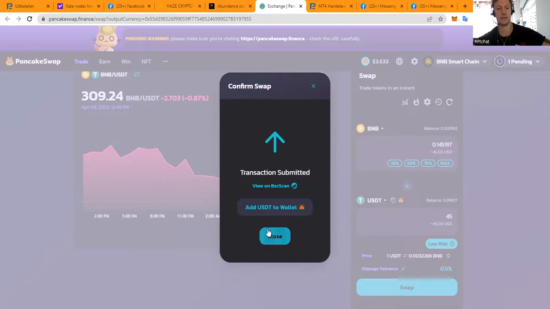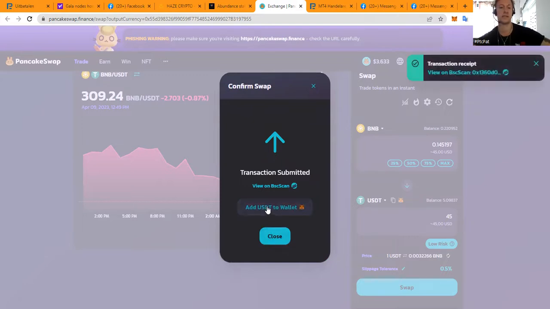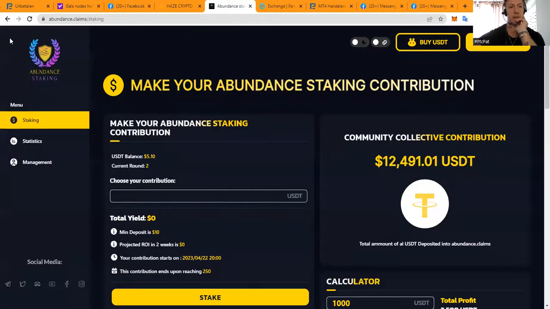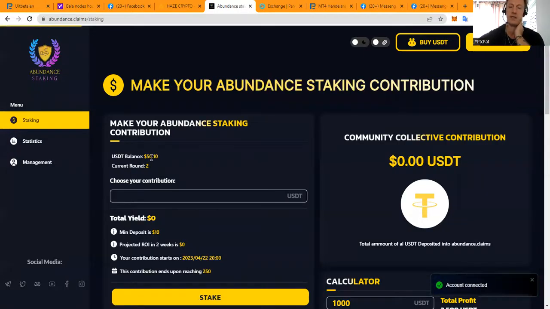So we just made this transaction. Of course, you can add the USDT to your wallet. If you press this, it will just add it to your wallet. Now you can always see it in MetaMask. Also this transaction has gone through, and you can see here that my total amount is now 50 USDT. And if we go to the website and refresh this page, it will show 50 USDT in my wallet.